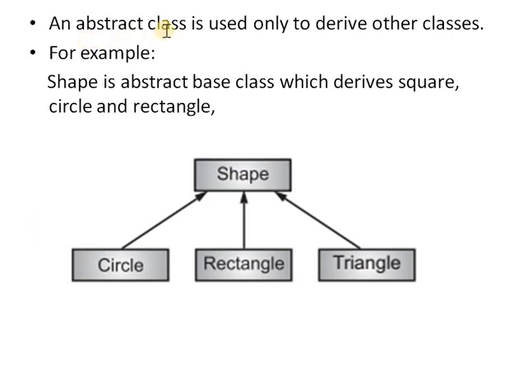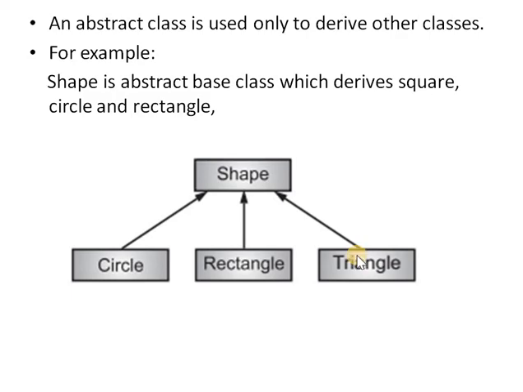The abstract class is used only to derive other classes. For example, shape is an abstract base class with derived classes like square, circle and rectangle. In this example, consider the shape class as an abstract class which derives the classes circle, rectangle and triangle.